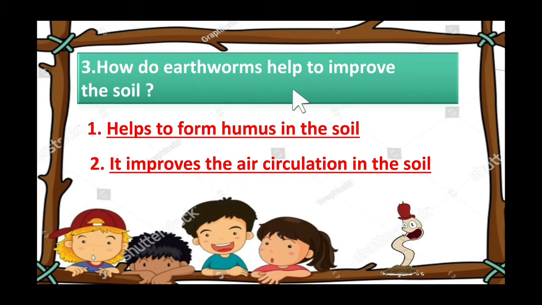So how do earthworms help to improve the soil? It helps to form humus in the soil. It improves the air circulation in the soil. Okay, so you have to write helps to form humus in the soil and it improves the air circulation in the soil. Okay, now the next question.